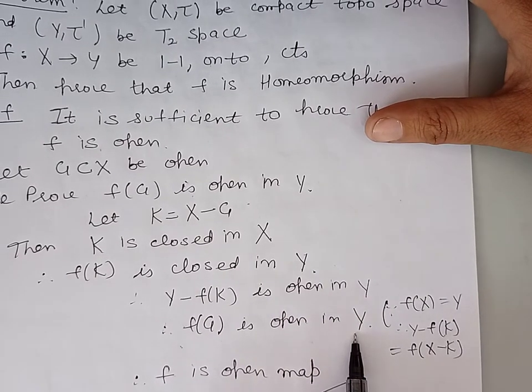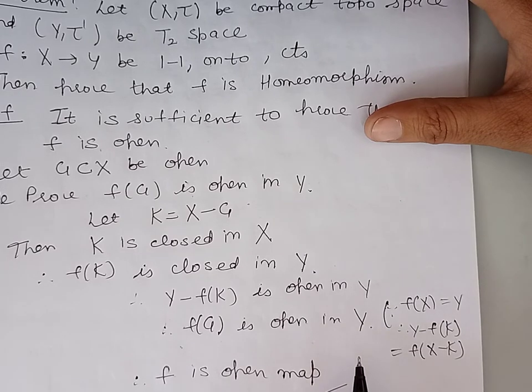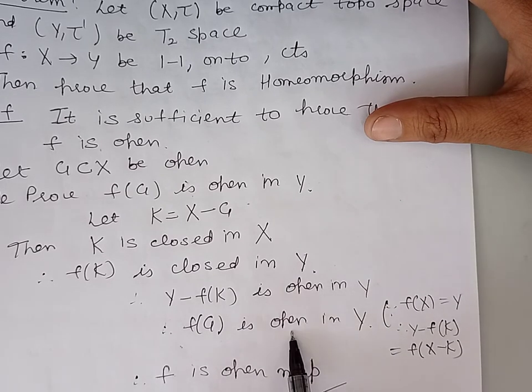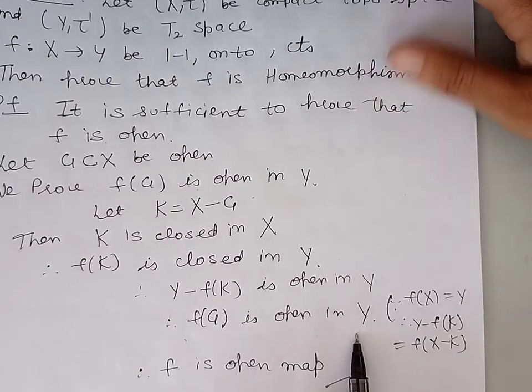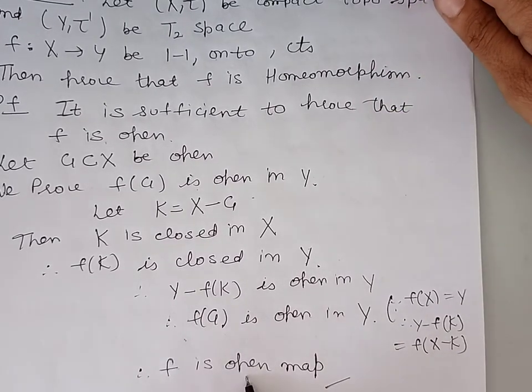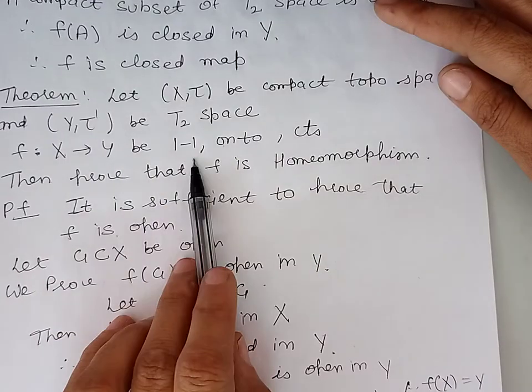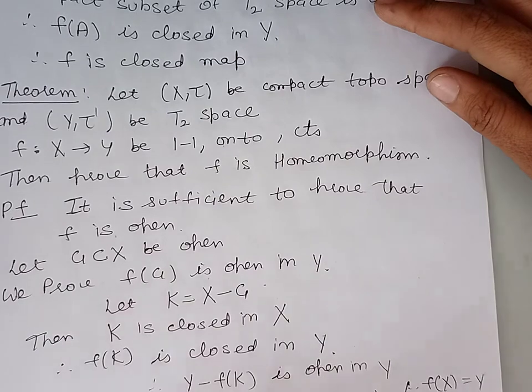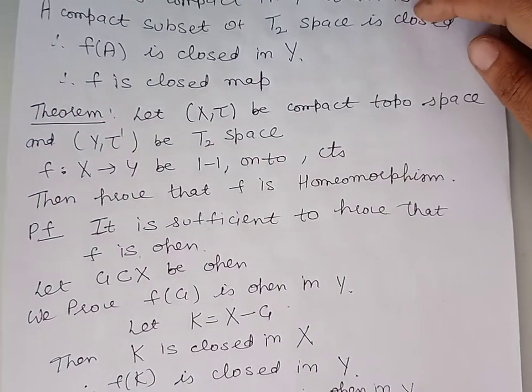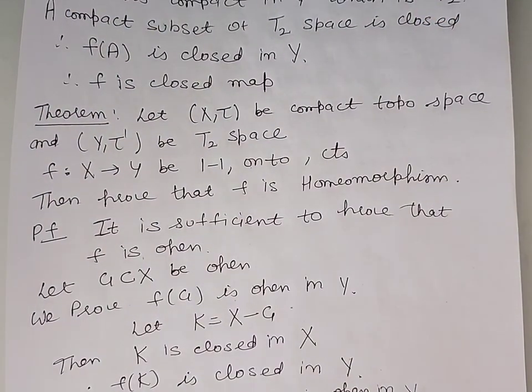So we have shown that the image of every open subset of X is open in Y. And so by definition, this proves that f is an open mapping. Now f is already a continuous, onto and one-one map, and now it is open also. So by definition, we can say that f is a homeomorphism.